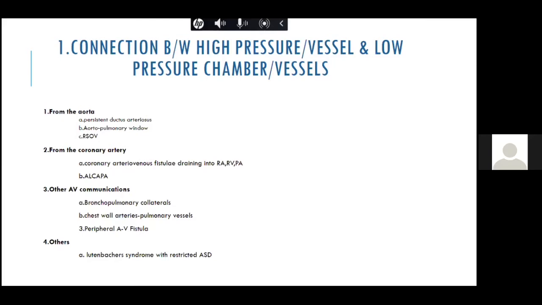Then we can have a connection from the coronary artery, as in coronary AV fistula, which drains into the RA or RV or a pulmonary artery, and in a patient with left main occlusion, like the right coronary artery via the collaterals filling the left coronary artery, or the other arteriovenous communications like the bronchopulmonary collaterals in patients with pulmonary atresia and tetralogy of Fallot. Then we can have patients with pulmonary AV fistula or systemic AV fistula. Then other examples are the Lutembacher syndrome with restrictive ASD. The ASD should be restrictive in all these cases.